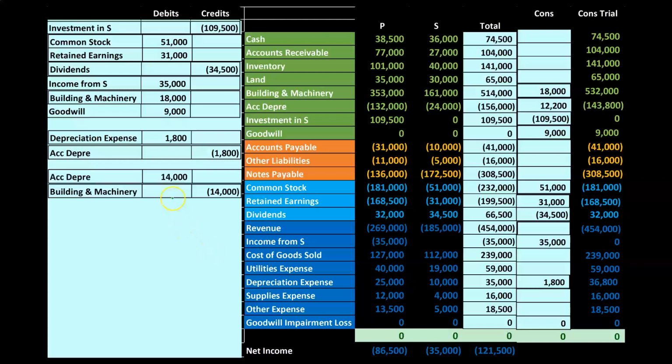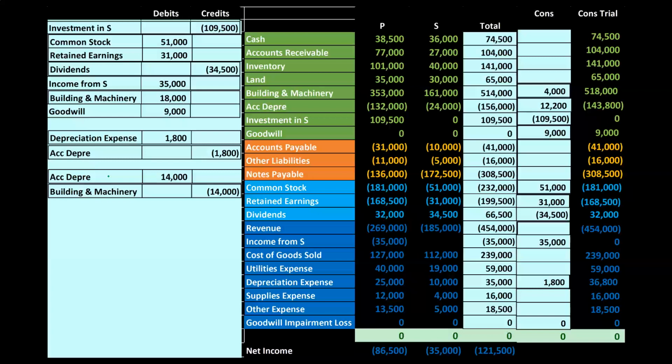So this is going to be our standard kind of transaction we have seen in the past. That's basically removing the portion of accumulated depreciation at the point of purchase and netting it out against the books up top. So we're going to debit the 14,000 accumulated depreciation, credit the building and equipment for the accumulated depreciation as we have seen in the past.